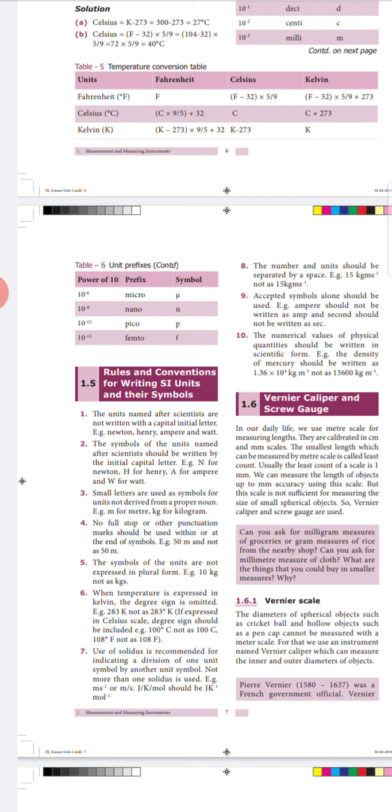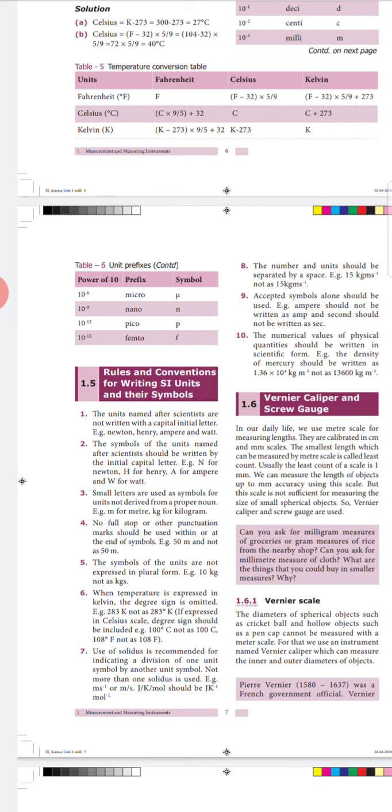For example, Newton: usually we write the first letter in capital, but when you are writing a unit named after a scientist, you should not write the first letter in capital.